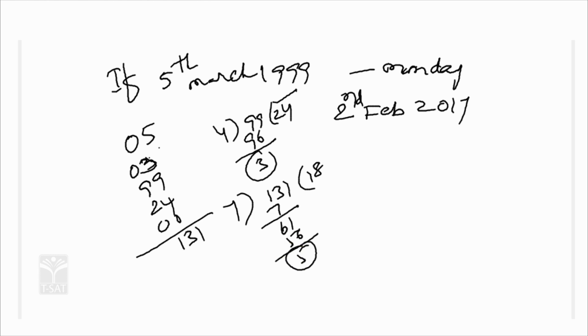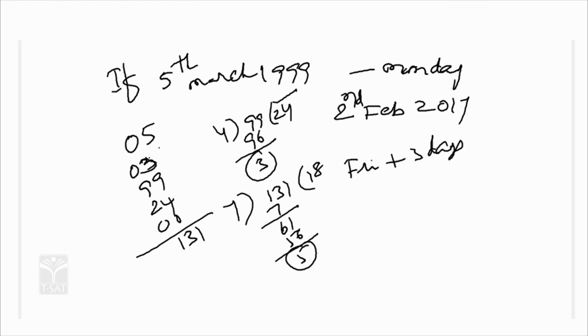When 5 is the remainder, what is that 5 here? The remainder 5 means Friday, correct. Now, what is given here? 5th March 1999 is given as Monday. Now calculate it: Saturday, Sunday and Monday. How many days were added here? 3 days are added, correct. So in a similar manner you have to find the actual day of 2nd February 2017 and add these days.